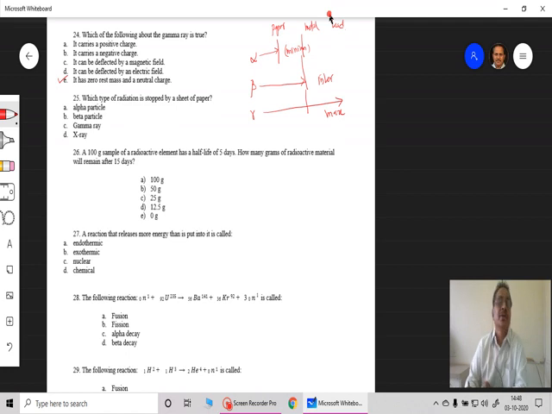Because these are simply photons. Therefore, which type of radiation is stopped by the sheet of paper? As I said, alpha particles will be stopped, beta particles will go through paper, gamma particles will also go through paper, and X-rays also can go through the paper.